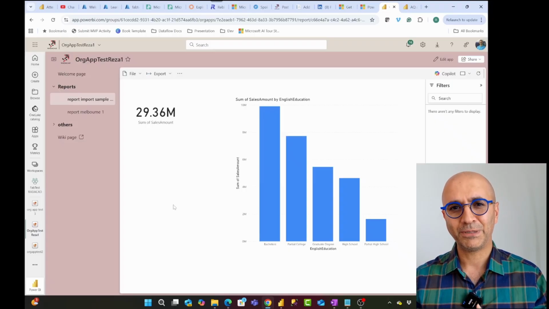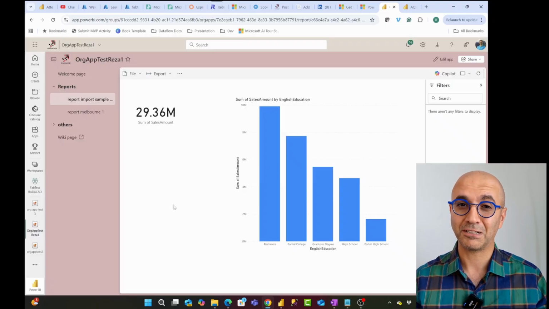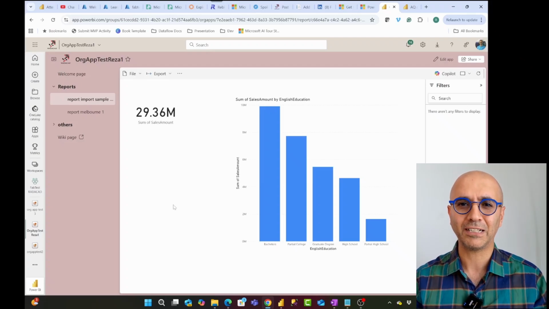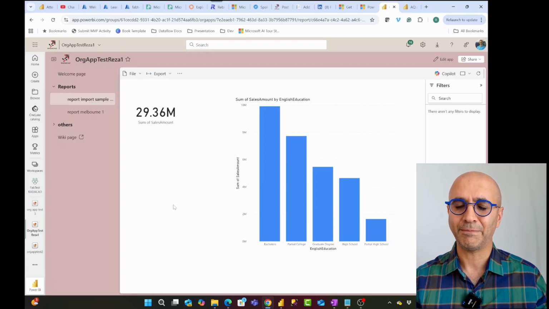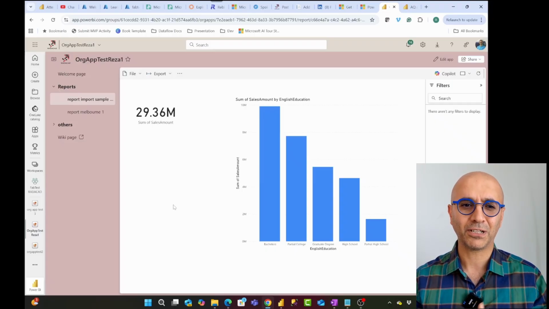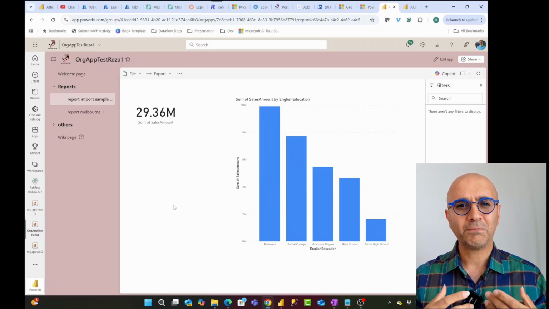That said, in Power BI apps, if you go and change something in your semantic model, such as removing a measure or doing anything like that, even that report that is a copy of the report in the workspace would break down. It would not work correctly because the semantic model is still the same. So if a structural change in the data has been made, that method wouldn't work. So you need to update the app. So that brings us to the same concept here, that org app can be more consistent because it is the same content.